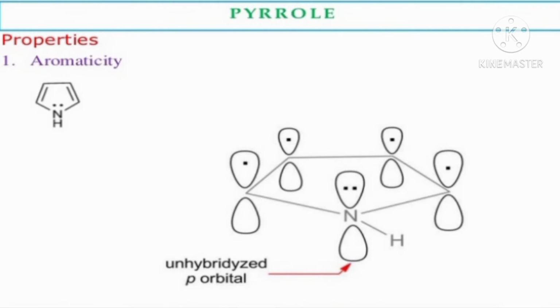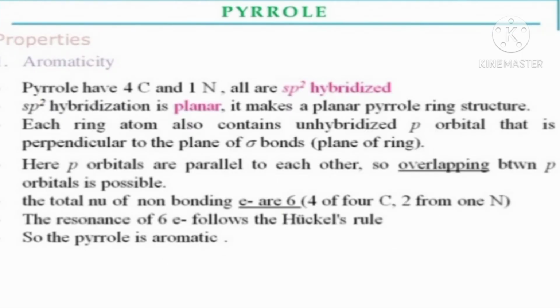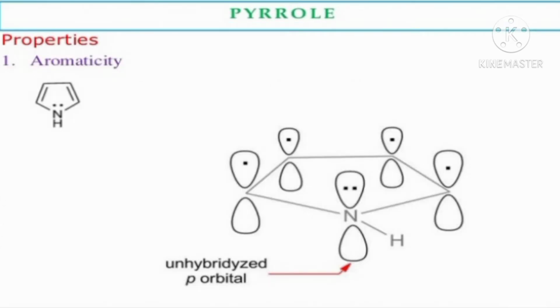Here the aromaticity of pyrrole. Pyrrole has 4 carbons and 1 nitrogen, and all are sp2 hybridized. Here, the 4 carbons, 1, 2, 3, 4 carbons, and 1 nitrogen, and all are sp2 hybridized.